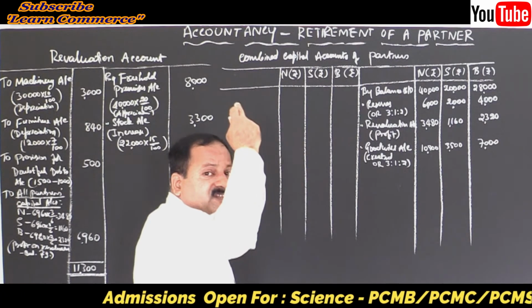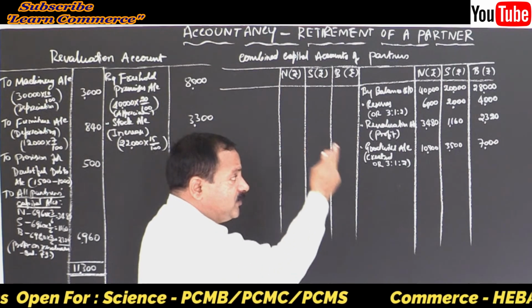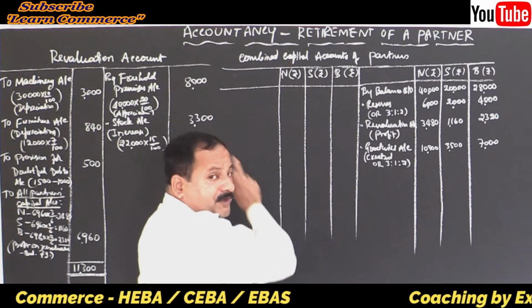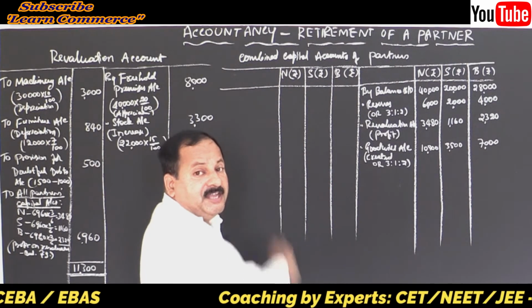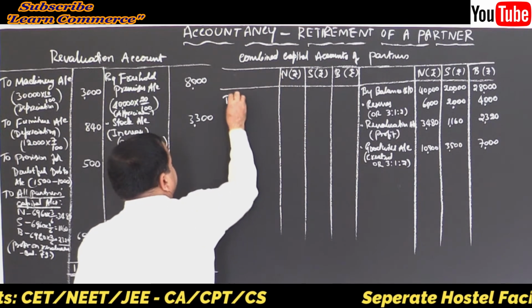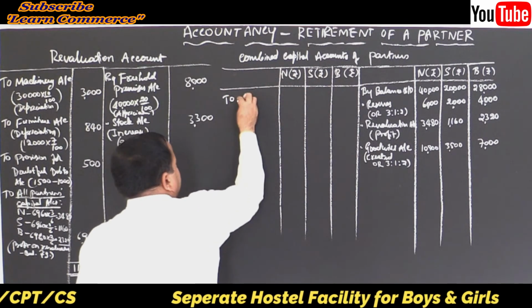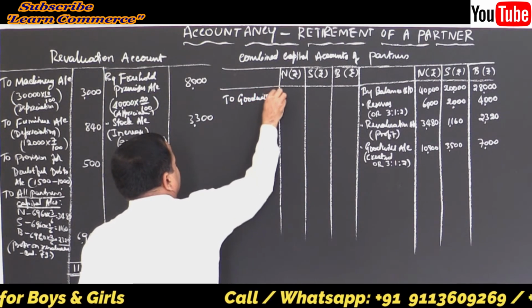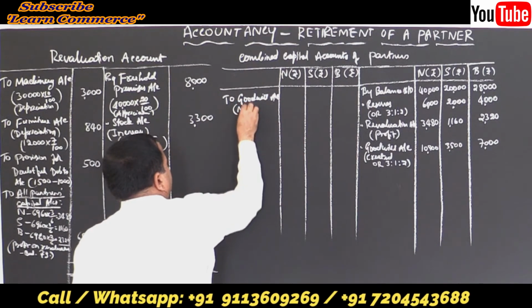If the goodwill is created only to the extent of the retiring partner's share, Bajaj's share only, then the goodwill should be written off in their gain ratio. So the entry is partners' capital account debit to goodwill account, being write-off of goodwill.